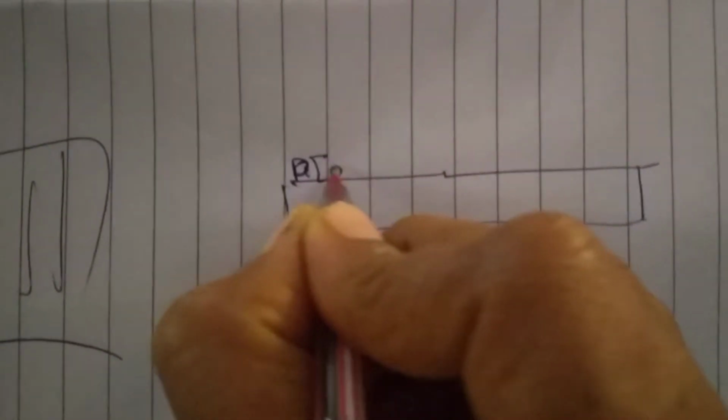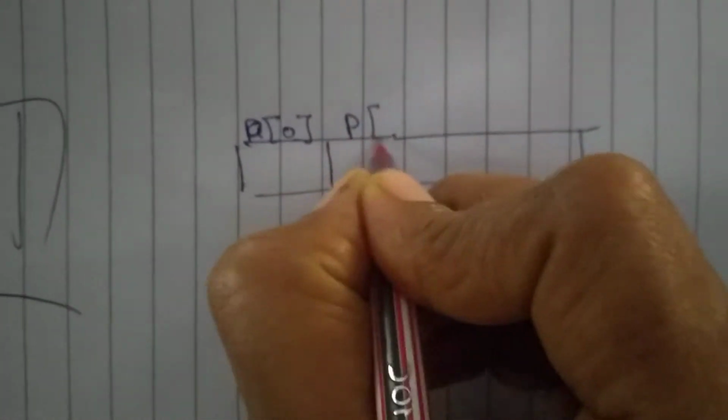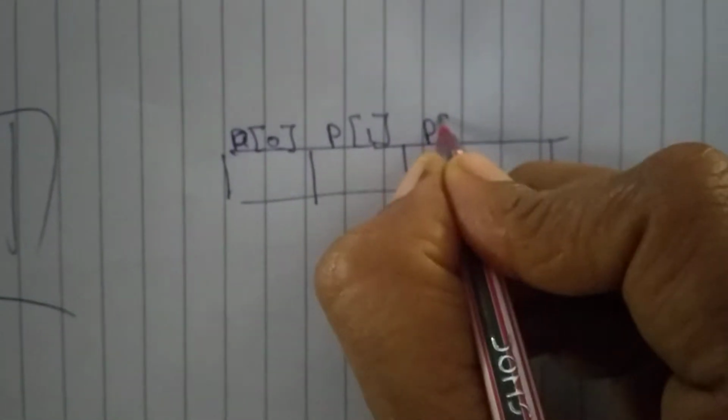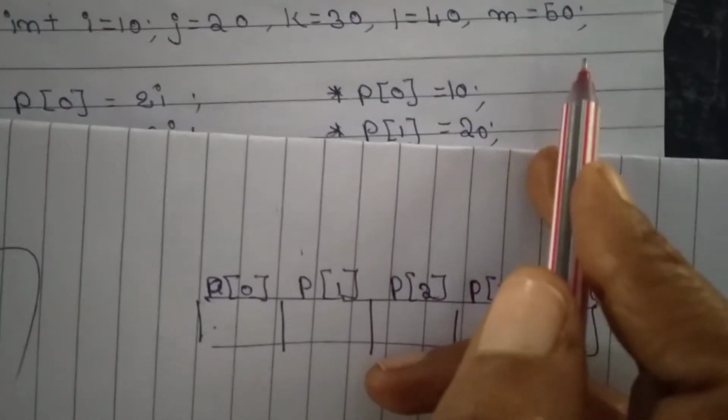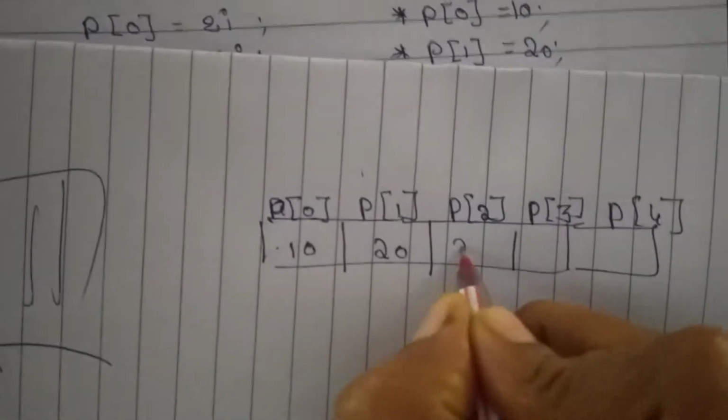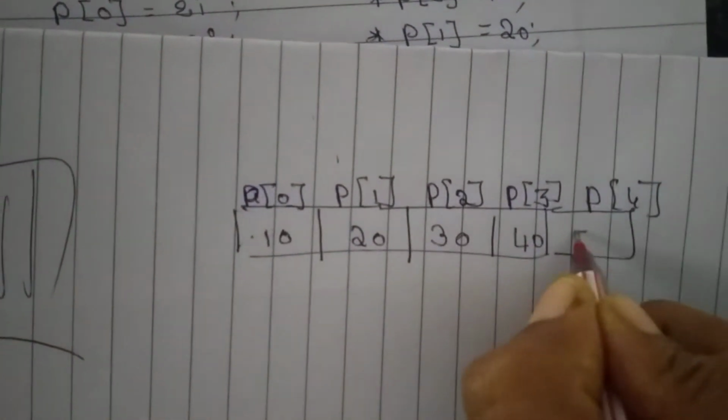Array is here. P of 5 means P of 0, P of 1, P of 2, P of 3, P of 4. Okay. Now, the locations we call I, J, K, L, M. In the first location 10 is there. In the second location 20, and 30, 40 and 50 are in different locations.